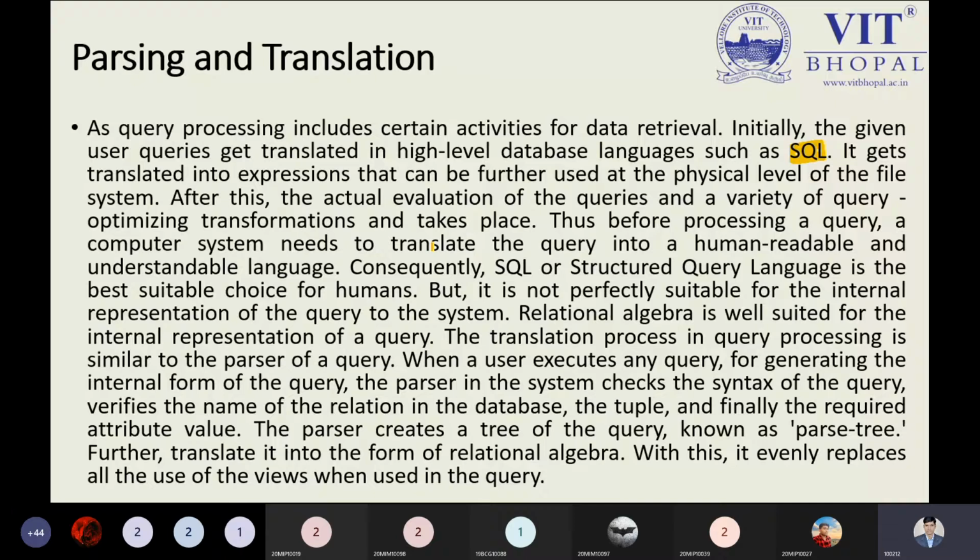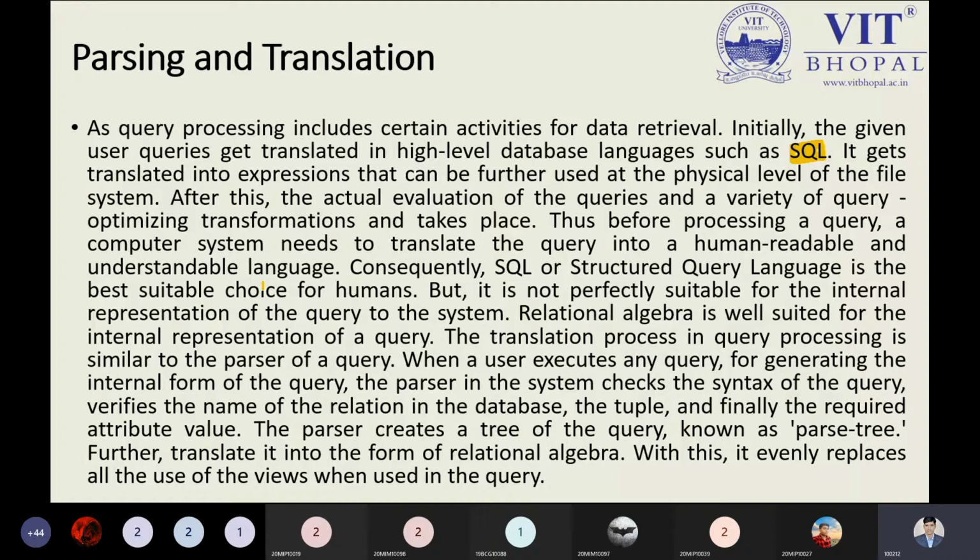The Data Manipulation Language compiler is required to transform your high level language based syntax into machine level syntax, so the machine can easily understand. That is the important point. Before processing a query, a computer system needs to translate the query from the human readable and understandable language, which is SQL.